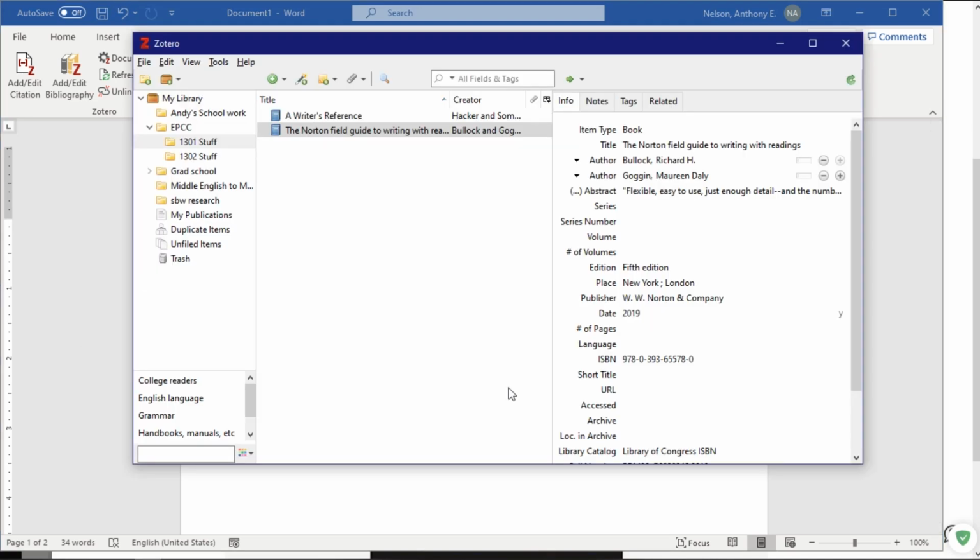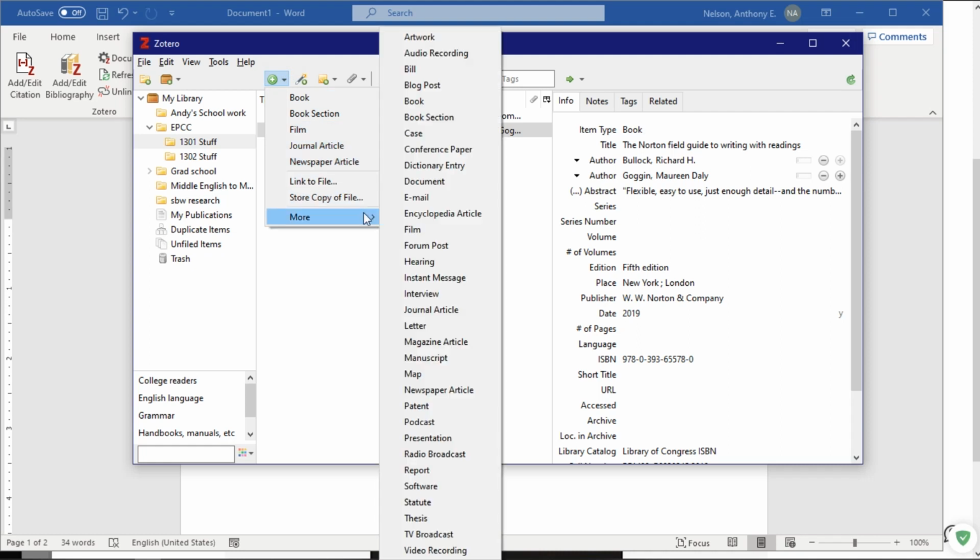Now going back to Zotero, I can also add other types of things. I can add sections of books or movies. I can even add YouTube posts. I can add all kinds of things. Everything from legislative bills and artwork all the way down to video recordings. That's where you would add videos from YouTube or just TV shows.